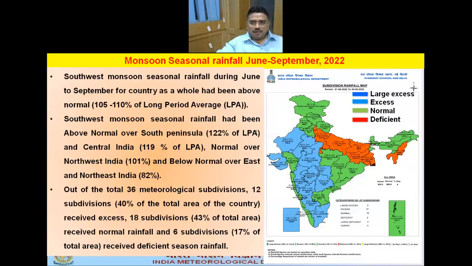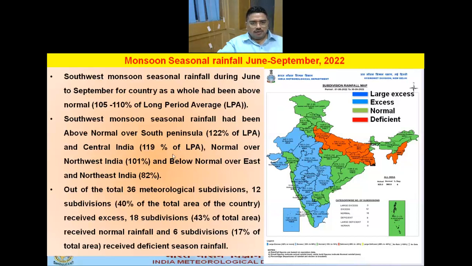This map is showing the overall subdivision rainfall map during the period of 1st June to 30th September. You can see that blue color is showing excess rainfall where it has occurred, green color shows normal rainfall, and red color shows deficient rainfall. Accordingly, this year southwest monsoon seasonal rainfall, June to September, for the country as a whole has been above normal, that is 105 to 110% of long period average.